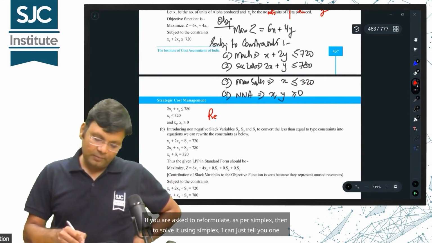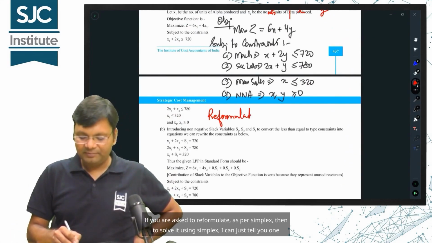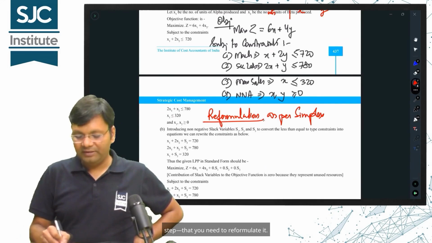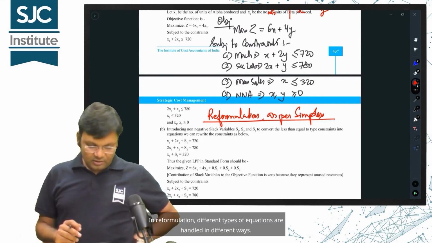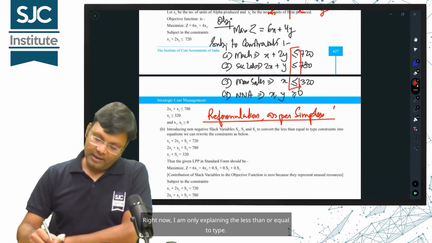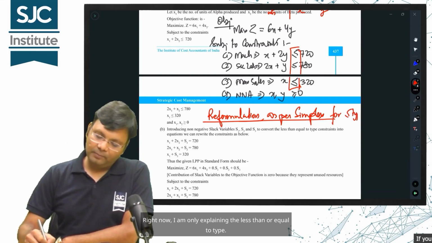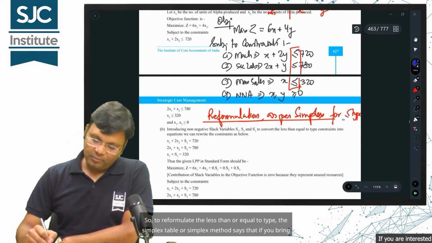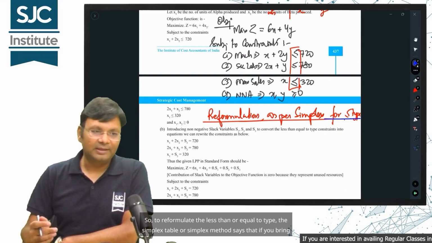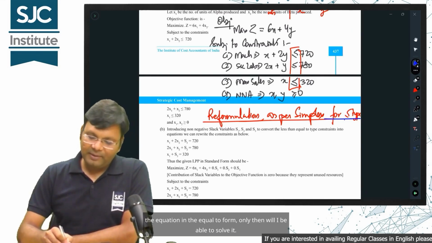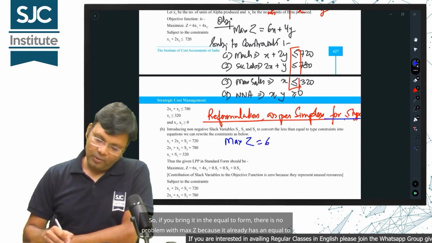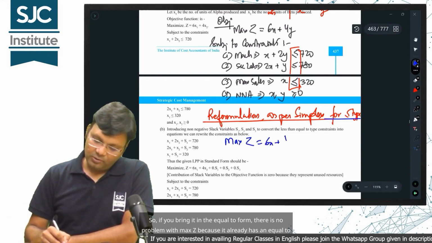Let's move ahead. If you are asked to reformulate as per simplex, then to solve it using simplex, I can just tell you one step, that you need to reformulate it. In reformulation, different types of equations are handled in different ways. Right now, I am only explaining the less than or equal to type. To reformulate the less than or equal to type, the simplex method says that if you bring the equation in the equal to form, only then will I be able to solve it. There is no problem with max z because it already has an equal to sign.